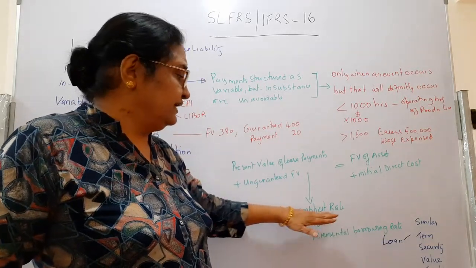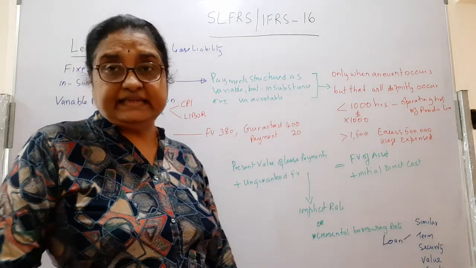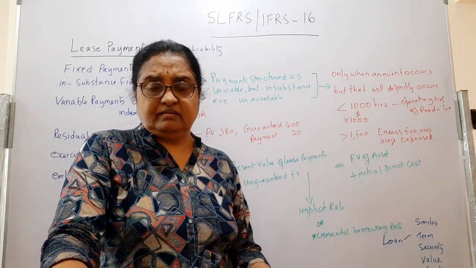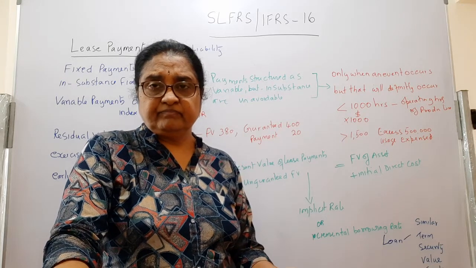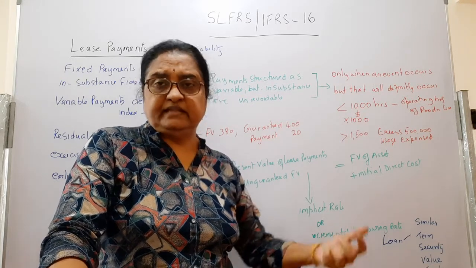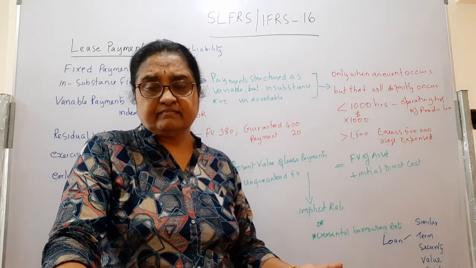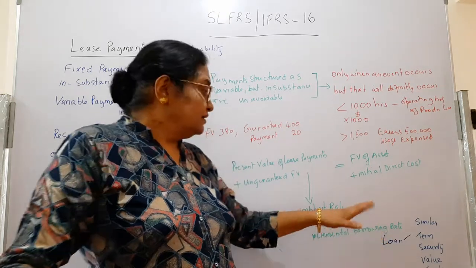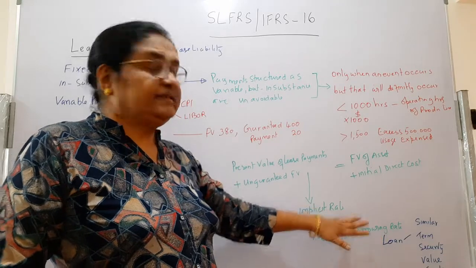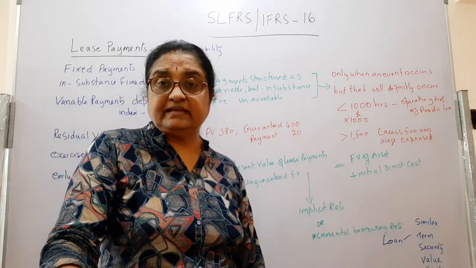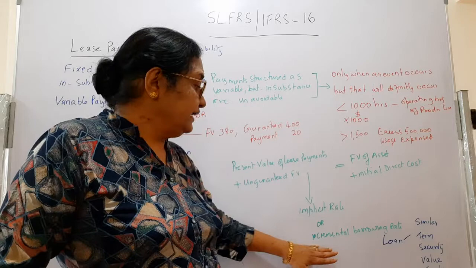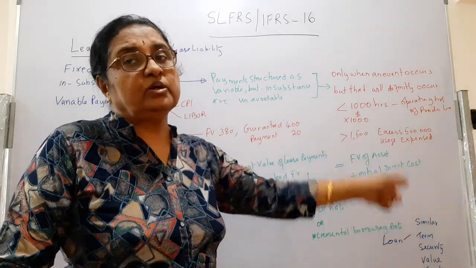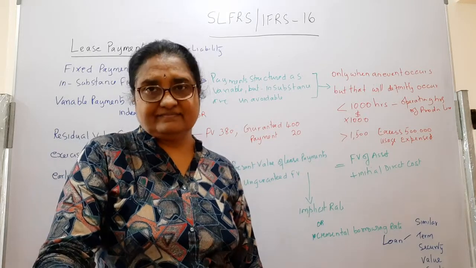The implicit rate is sometimes not easy, because the fair value may not be accurately estimated and the lease payments can be variable payments. There are so many things that he won't be able to accurately estimate the implicit rate, and he will have difficulties. In that case, he can take the incremental borrowing rate as his discount factor to calculate the present value.